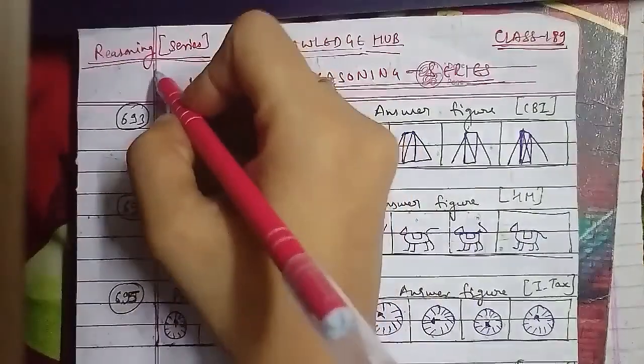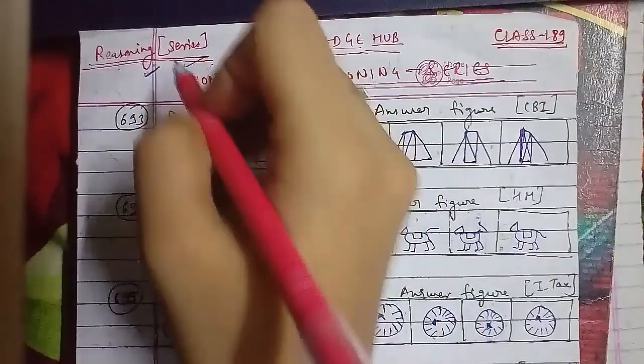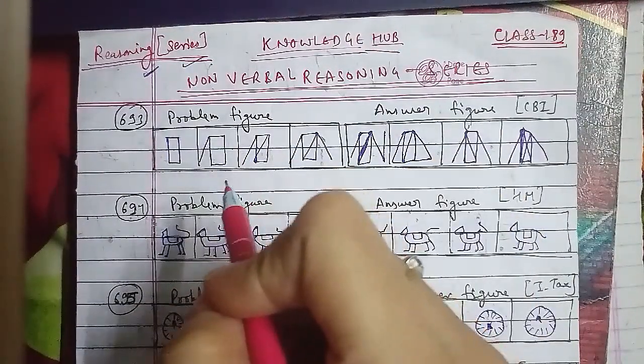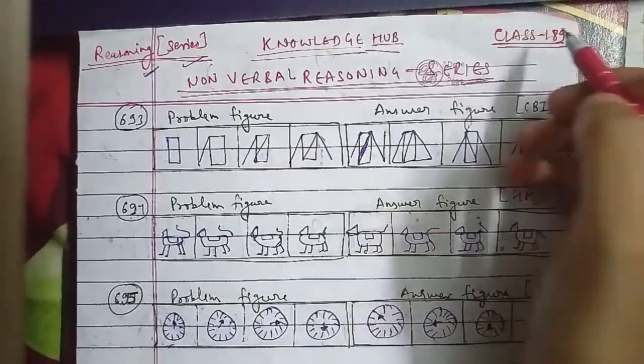Today we are going to do a reasoning class. After a long time we are doing series here, and as I told you, we will complete more than 1000 questions of series in non-verbal reasoning. That is the first topic we are dealing with, and this is your class 189.